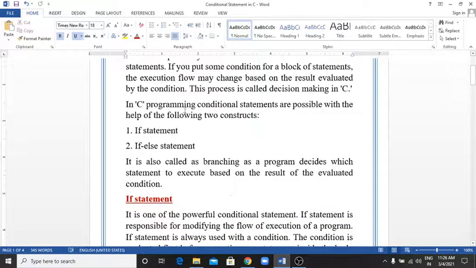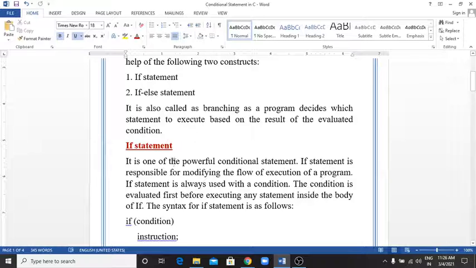First of all, we see the concept of the if statement. The if statement is also known as the simple if statement. It is one of the powerful conditional statements. The if statement is responsible for modifying the flow of execution of a program. It is always used with a condition. The condition is evaluated first, before executing any statement inside the body of if.